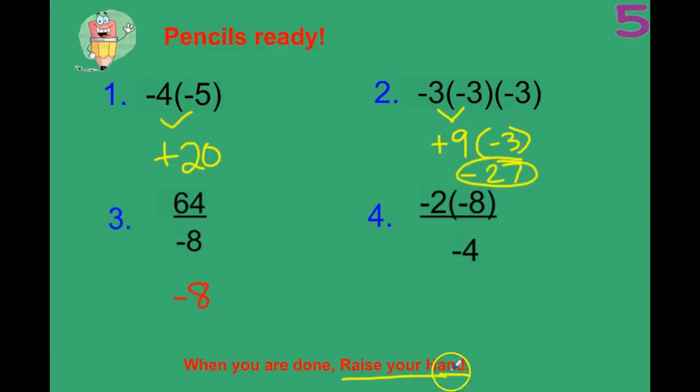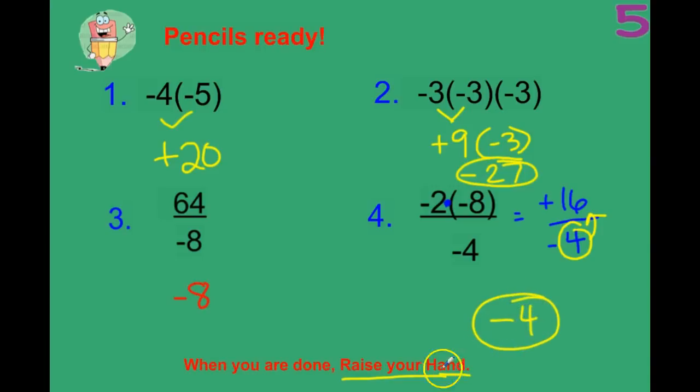And then this one was a little bit tricky. You needed to simplify the top first. 2 grumpy people get along, so 8 times 2 is 16. On the bottom we just have 4, it's a negative though. Happy and grumpy, they don't get along. Find 4, follow it to 16, you should get 4. So negative 4 is your answer.